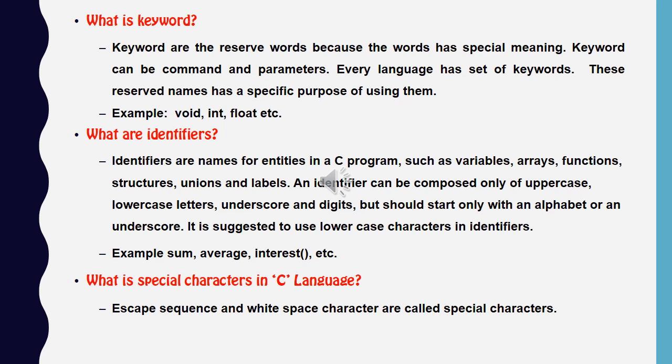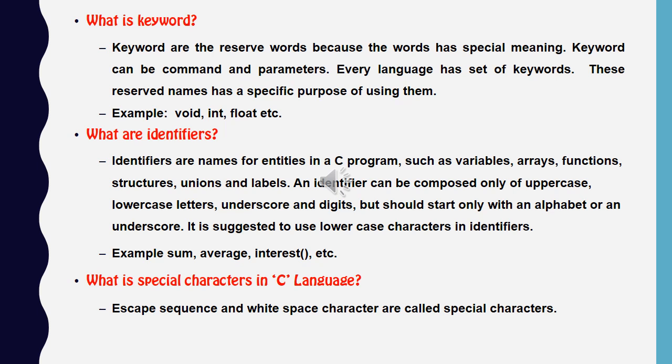What is a keyword? Keywords are reserved words, meaning they have a special meaning. Every language has a set of keywords, some words which have a particular meaning. We use them for that particular reserved meaning, and we cannot use them elsewhere in the language.